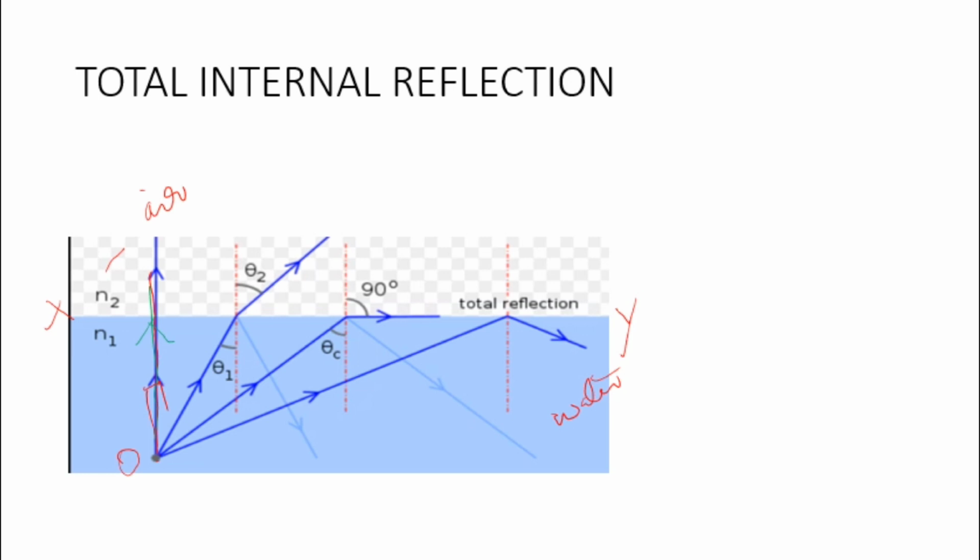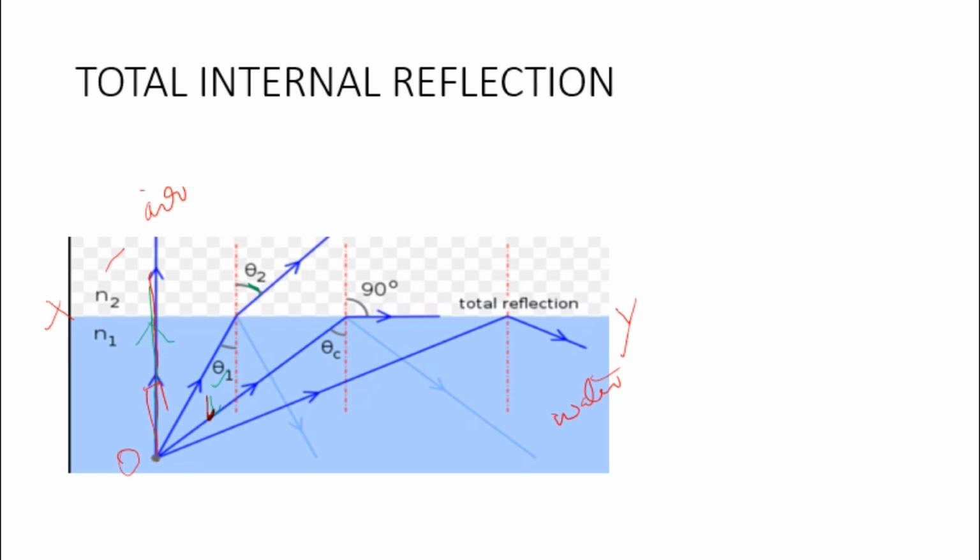Now consider another ray which is striking the interface and making an angle theta 1 with the normal. So here theta 1 is the angle of incidence. And here theta 2 is the corresponding angle of refraction for this theta 1.